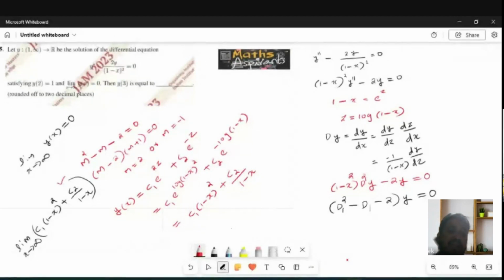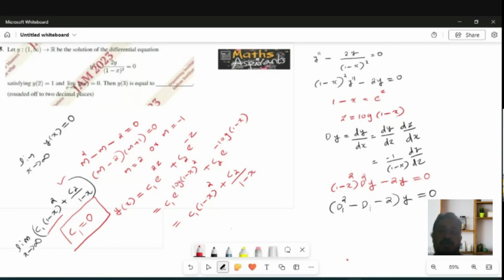But if you apply the first term as infinity, then there is a chance to go to infinity. Then only one condition. We can do only one thing. What is that? c1 should be 0. Then only limit x tends to infinity, y of x becomes 0. Otherwise, no. So c1 should be 0.